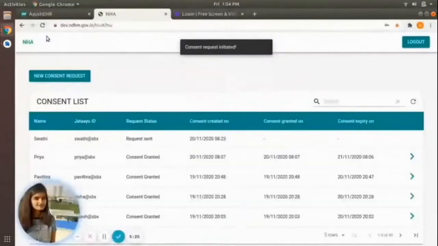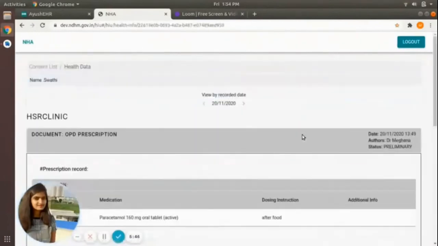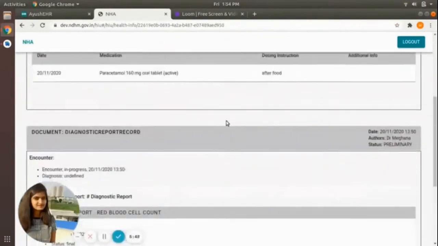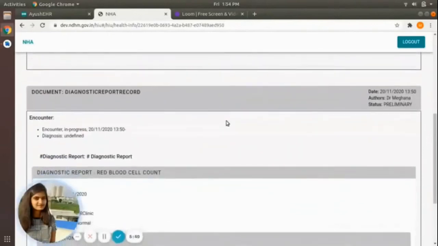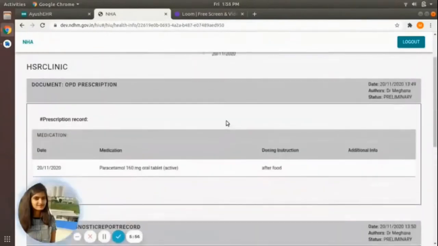Now I will go to HIU. Now for the patient Swati, consent is granted. Now when I click on the patient, I can see the prescription and the diagnostic record, which is fetched from the Healthy Life PHR Network HRP. So this completes the flow.